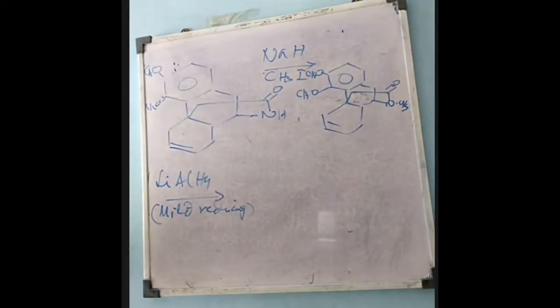If you want to reduce the carbonyl group of esters and amides, use lithium aluminum hydride. If anybody asks, can you use another? We say we can use sodium borohydride, but sodium borohydride is less reactive than lithium aluminum hydride. When lithium aluminum hydride is used, we have to maintain anhydrous conditions. Otherwise the function of both is the same, but lithium aluminum hydride is more effective than sodium borohydride.